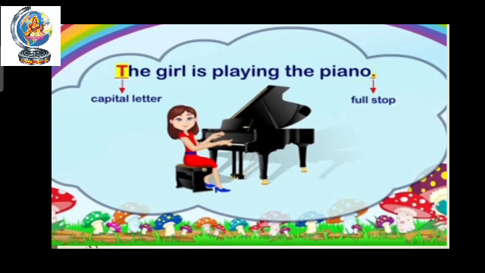See, I marked the arrow over there. So the first letter should be capital and at the end of the sentence a full stop. So now we can understand this sentence is, in a true sense, a complete sentence. The girl is playing the piano.